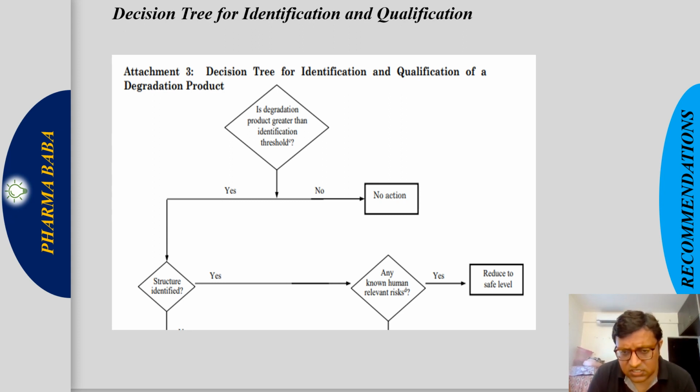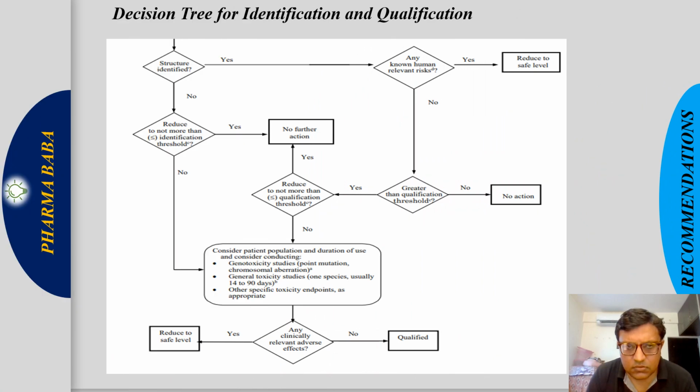If it is more than the identification threshold, then we have to identify its structure. If the structure is toxic to humans, then we have to reduce it below the safe level. So if the structure is identified, we check whether any human-relevant risk is there.